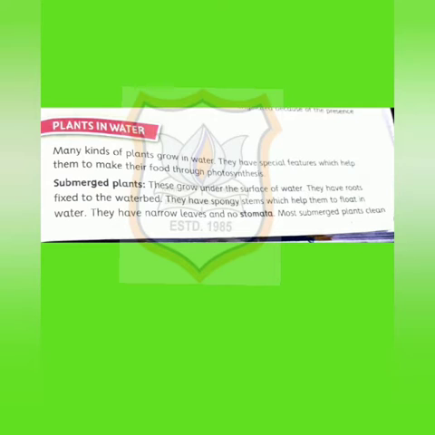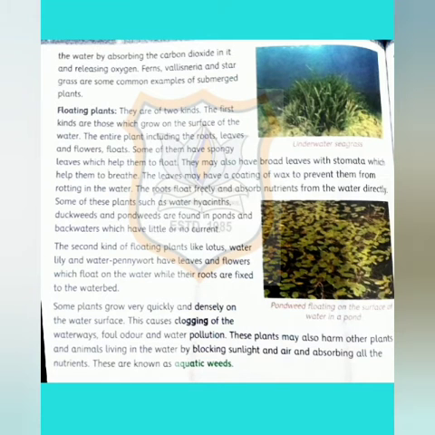They have narrow leaves and no stomata. Now what is the meaning of stomata? These are small cells on the leaves which help the plant to absorb carbon dioxide and release oxygen. Most submerged plants clean the water by absorbing the carbon dioxide in it and releasing oxygen.